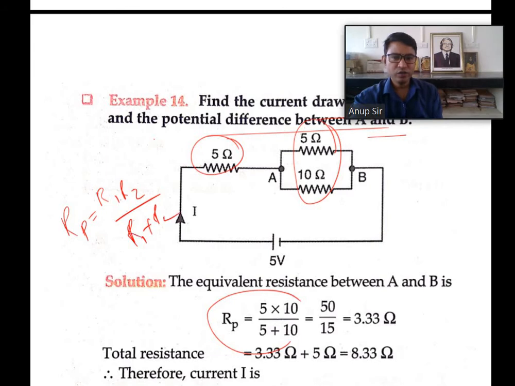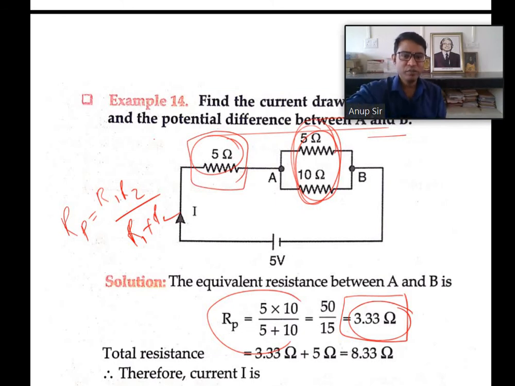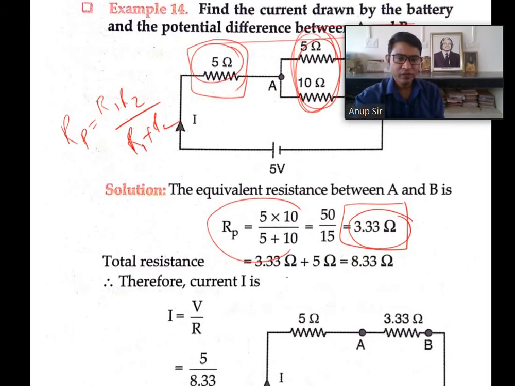So just put all these values, you will get 3.33 ohm. Now they together constitute 3.33 ohm. Now this 3.33 ohm and this 5 ohm are in series. So simply I added the series connection. In series combination, we simply add the resistance. So 5 ohm and 3.33 ohm, when added, we will get 8.33 ohm.